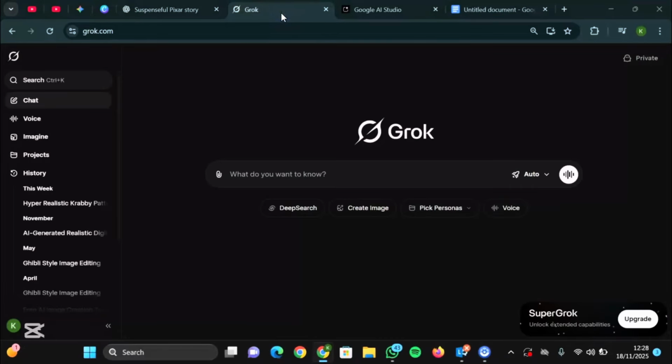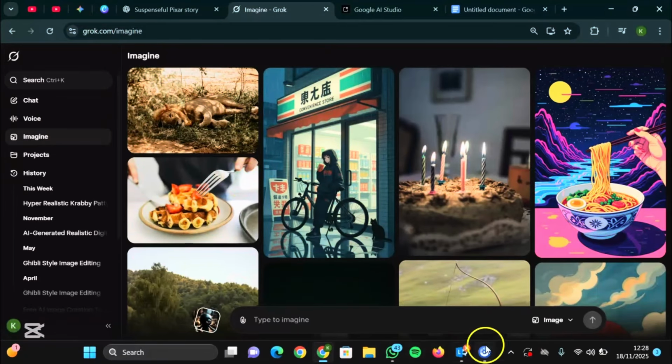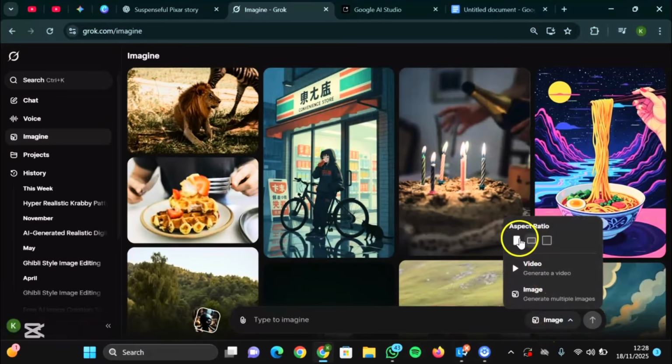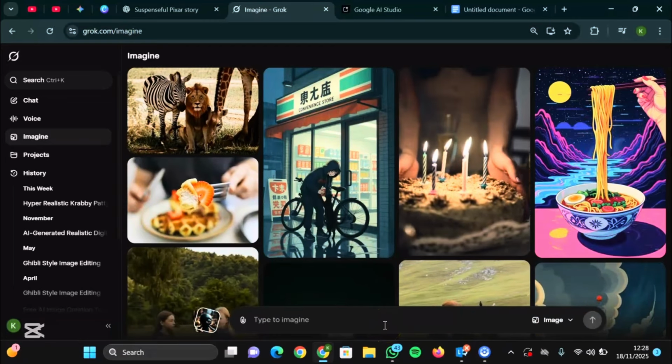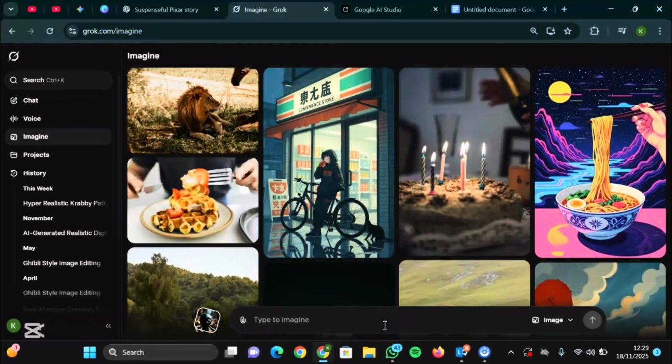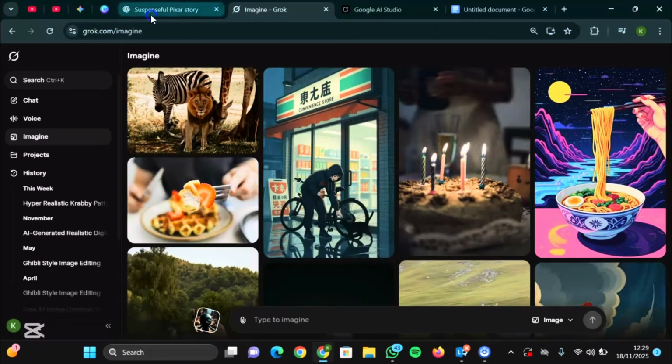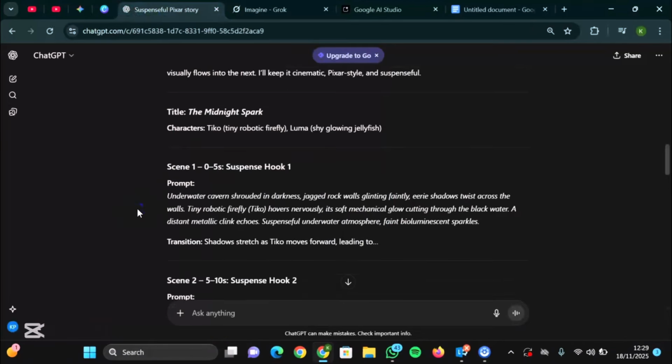So we head over to Grok over here and come to the imaging section. Now you have to put it to image and select your aspect ratio. So we have selected our aspect ratio to 2:3, which is portrait. So we'll head back to ChatGPT and get our first scene created.